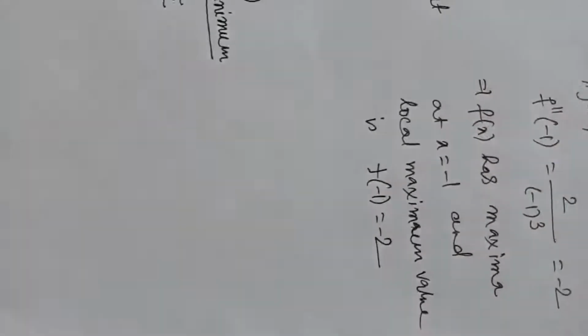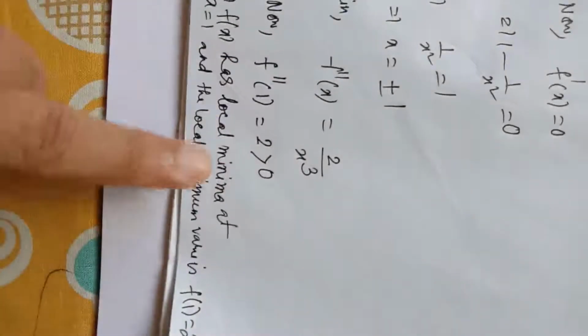So ultimately you can see the local maximum value is minus 2, local minimum value is plus 2, and therefore